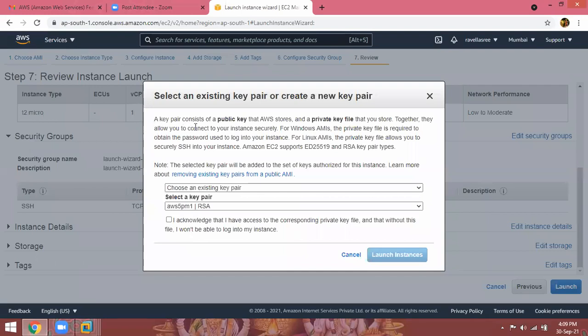A key pair consists of a public key that AWS stores, and a private key file that you store. AWS stores our public key because we created our account, so they will automatically authenticate our account. The private key you have to download, because that proves this is the person who can access my AWS account.